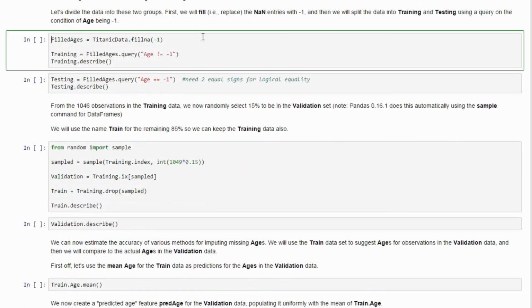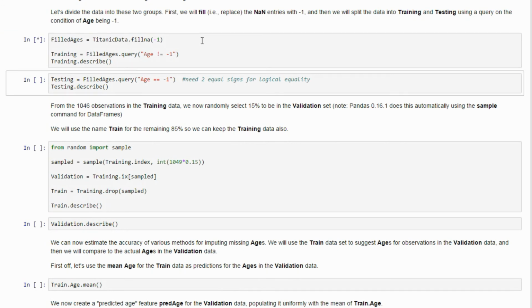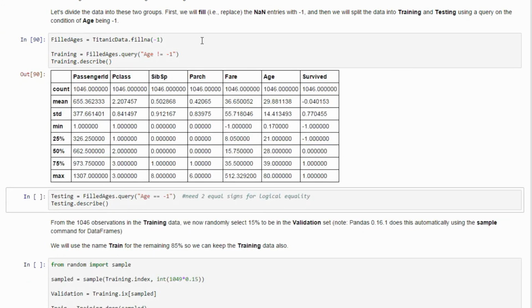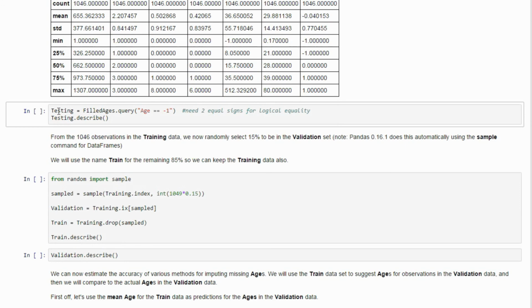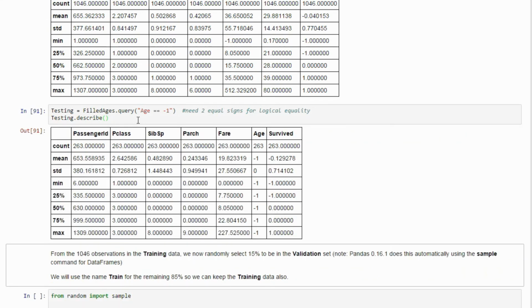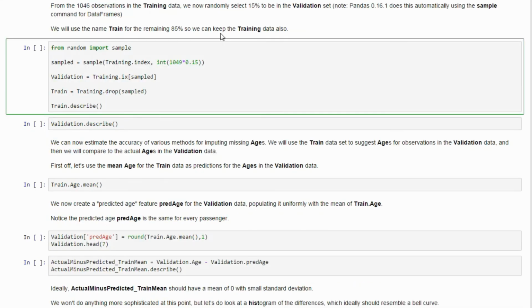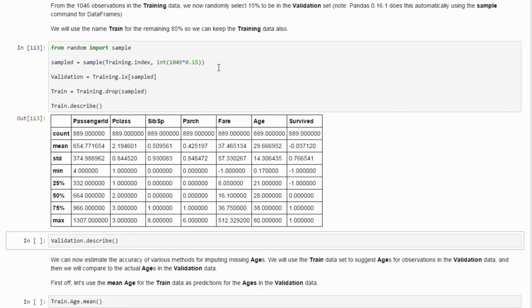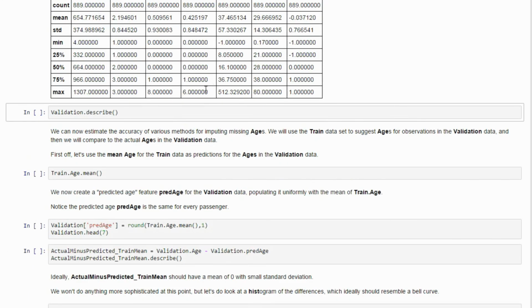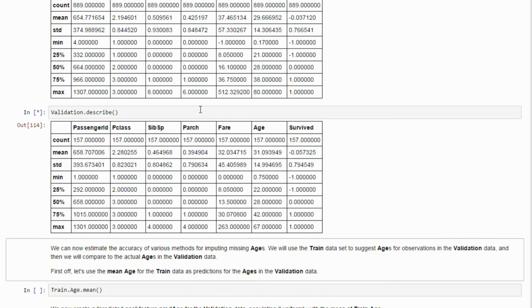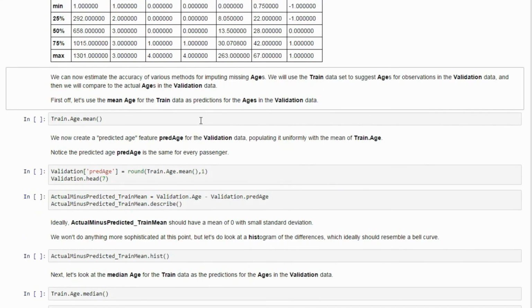Well, let's do a query in which, first, we're going to put negative ones in the missing values so we can query to find missing values. We're going to use 15% for validation and the remaining 85% for training. So again, the missing values we put in as negatives. You can see the -1. So there's our validation data.